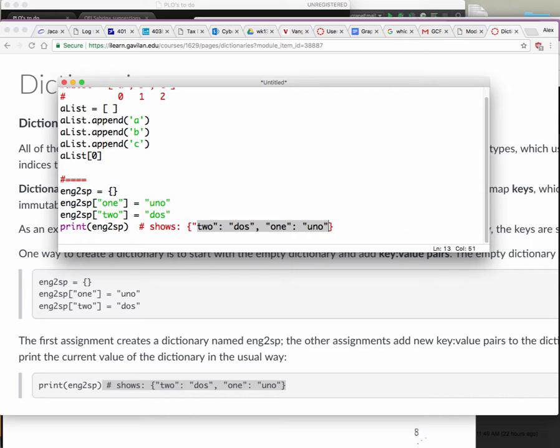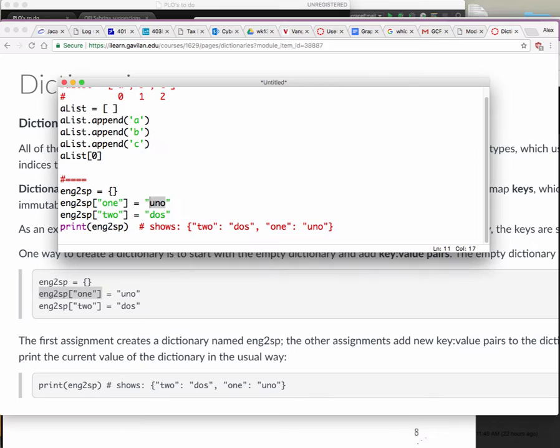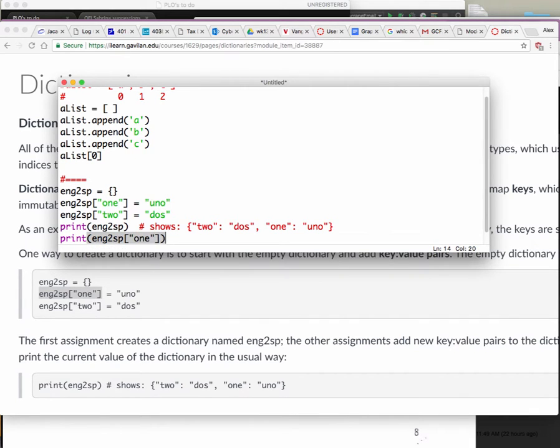Okay, so I just want you to understand that this is what dictionaries are, and this is how we use them, right? So if I wanted to show you this particular thing here, then I would do this. I would just do print this, right? That will show me this string right here. Okay, so that's what it's going to show. Any questions?